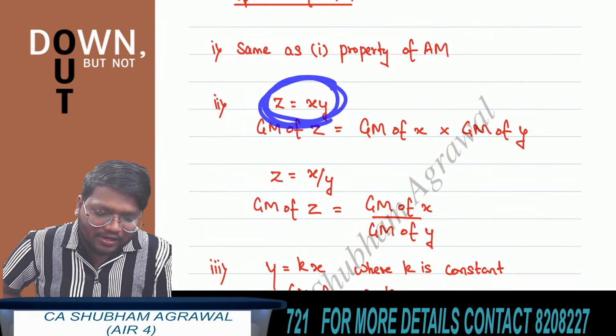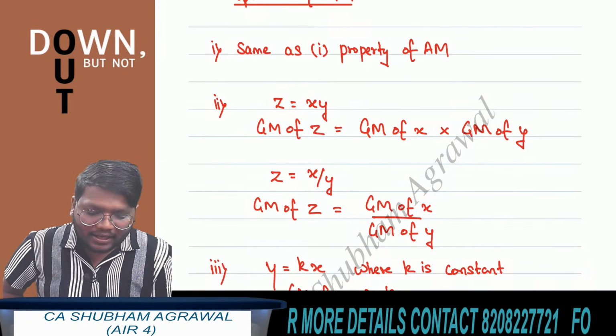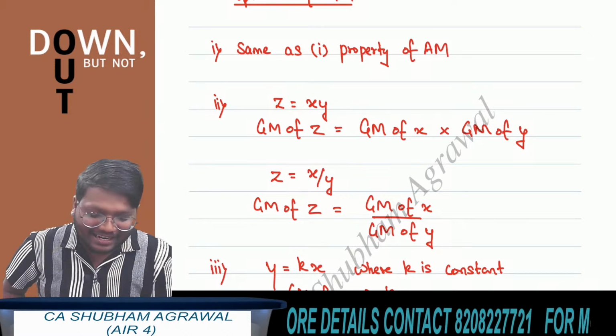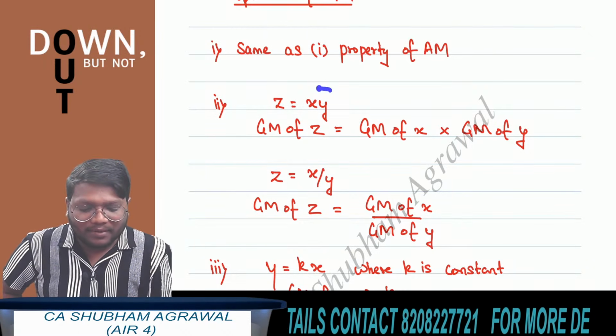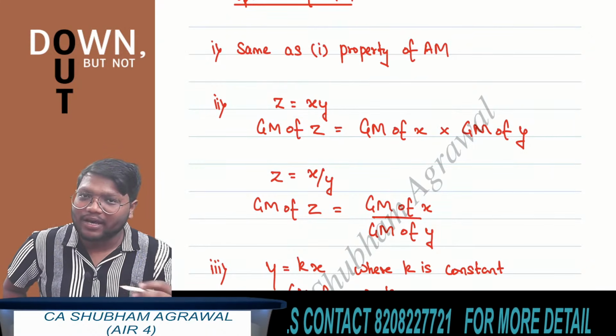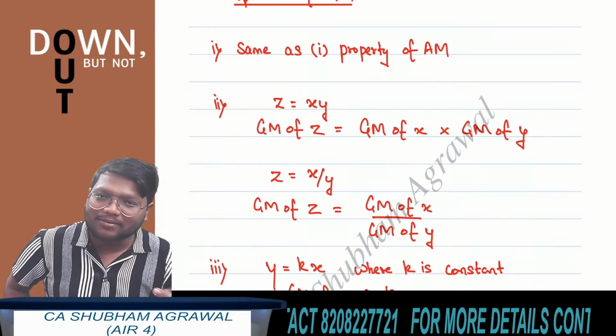In this equation z is equal to xy. Instead of z, what do we have to write now? Geometric mean of z. Instead of x, what do we have to write? Geometric mean of x. And instead of y? Geometric mean of y. So if z is equal to x multiplied by y, then the geometric mean of z is equal to the geometric mean of x multiplied by the geometric mean of y.